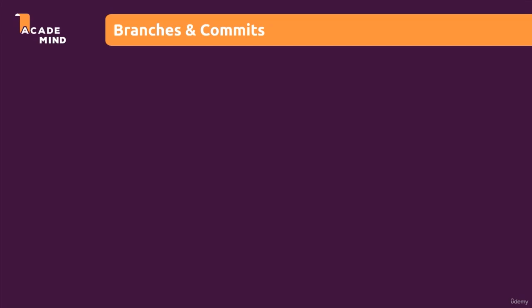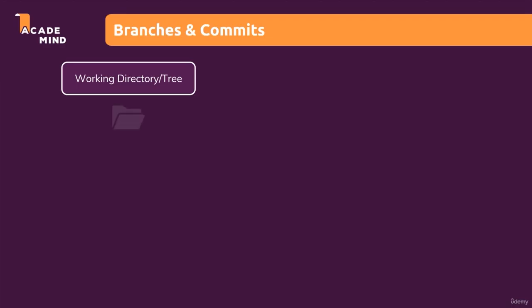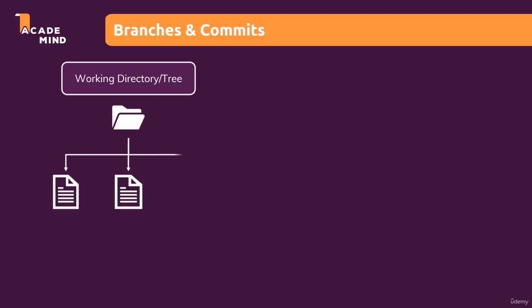How are branches and commits related, and why do we need both in our Git projects? Well, we can again think about our working directory, or also our working tree. You will find both terms in the Git world. The working directory is our project folder that we know, with our project files and other folders inside this folder.